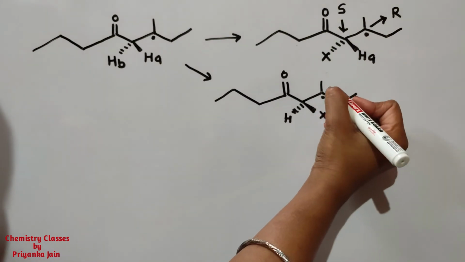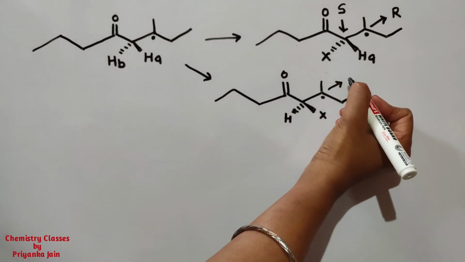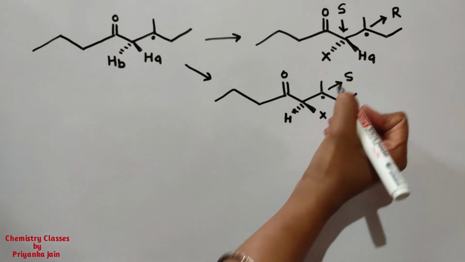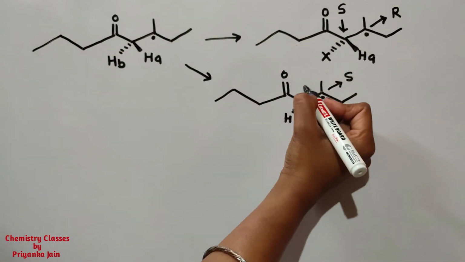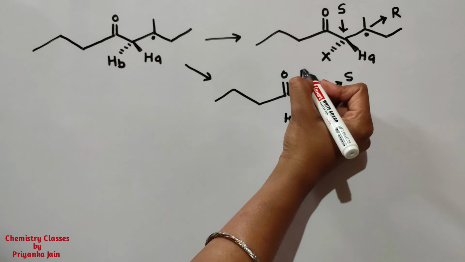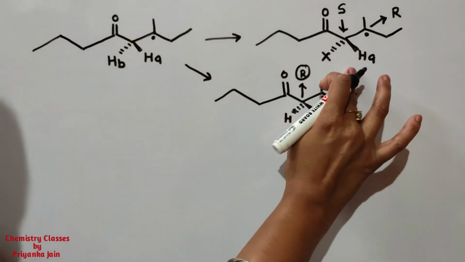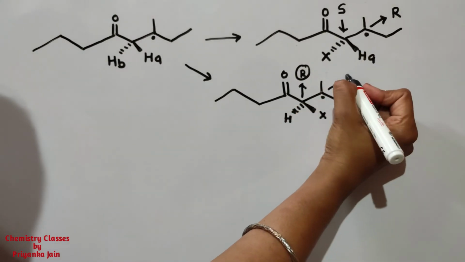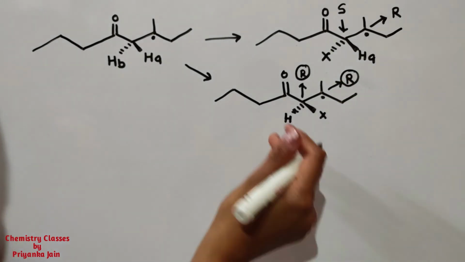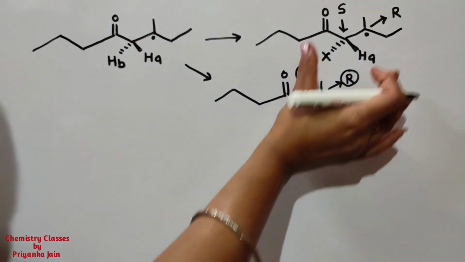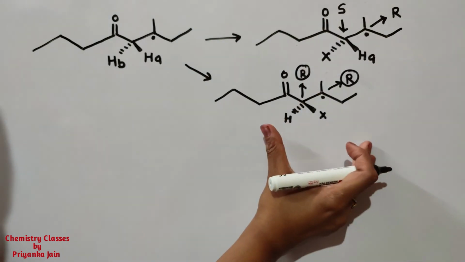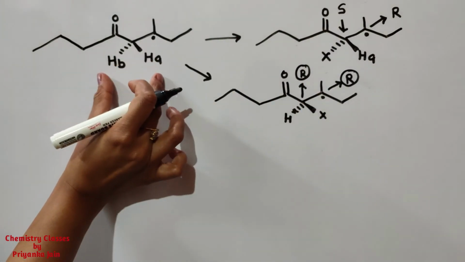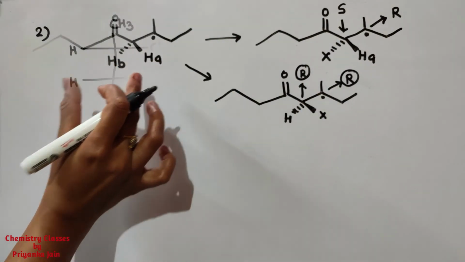And in this case, at this carbon atom there is S configuration, but at this carbon atom there is R configuration, okay? Sorry, at this carbon atom there will be R configuration, right? So you can see here these two diastereomers are generated now. So these two ligands are diastereotopic ligands.